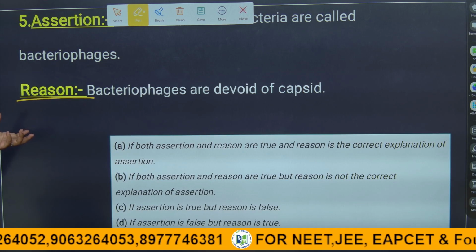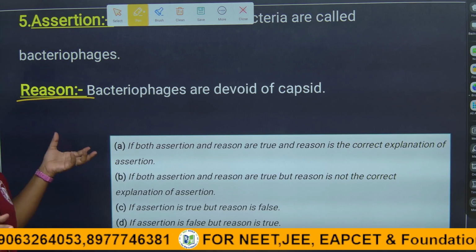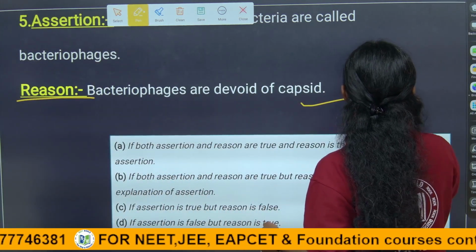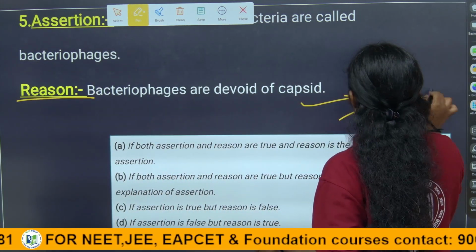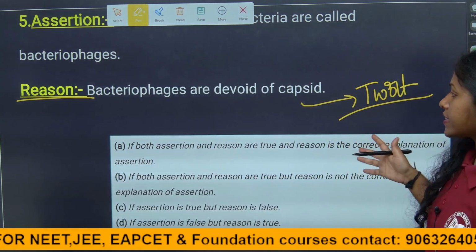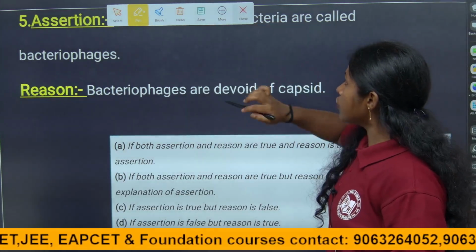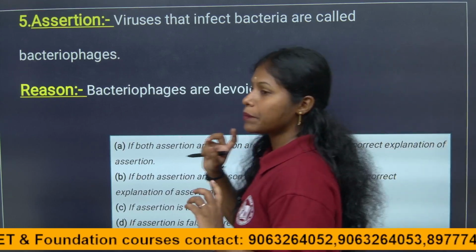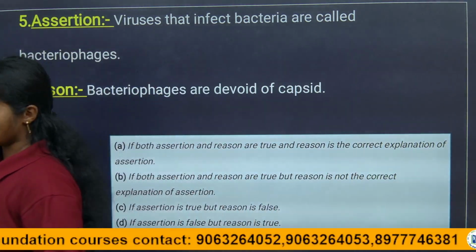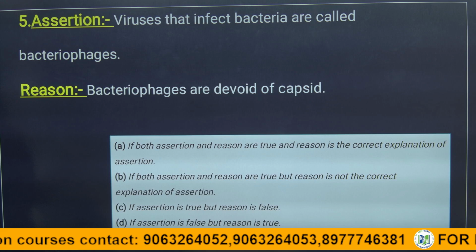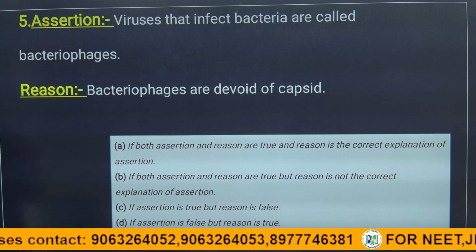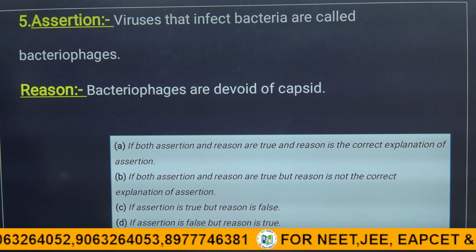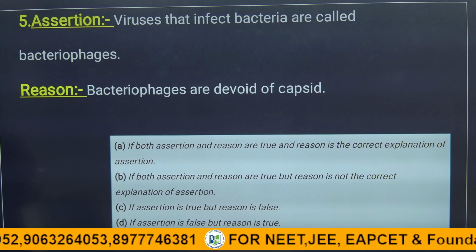No, because two important scientists told about this, Tuort and D'Herelle, who described that virus have two important features: one is genetic material, and another is that the genetic material is covered by the protein coat. They exhibit non-living characters outside the host and show living characters inside the host, right?